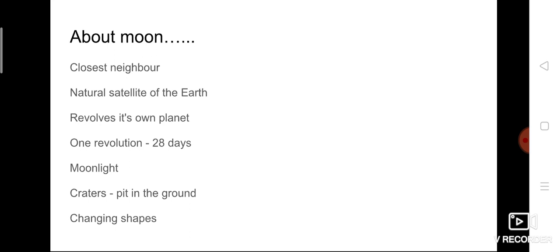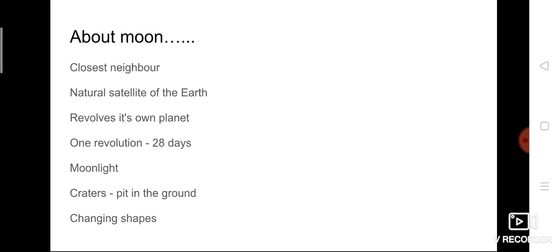And if you see the moon, you can find some craters. Craters means some pits, some hollows. If you see the moon, it is not a smooth surface, isn't it? Some places have somewhat rocky surface, and some places are somewhat pits. Pit means like a hole, like a dig. That is called craters.